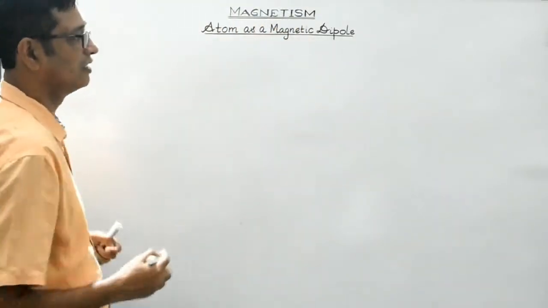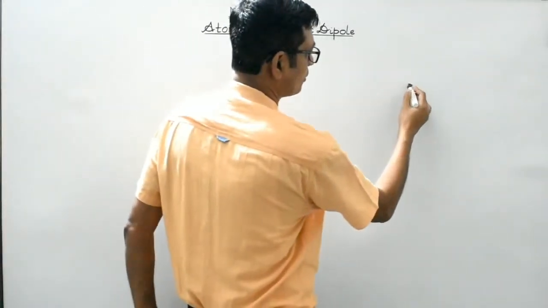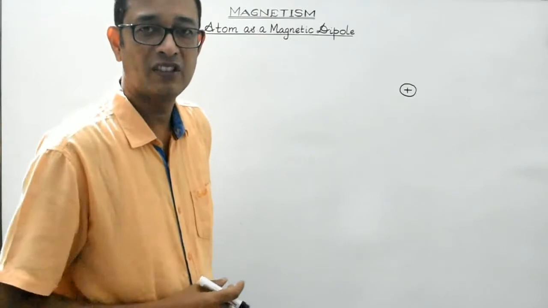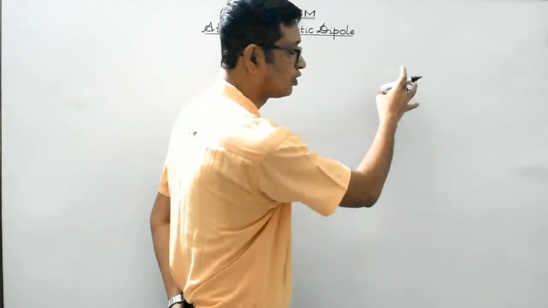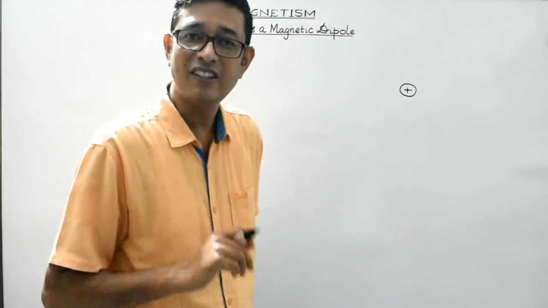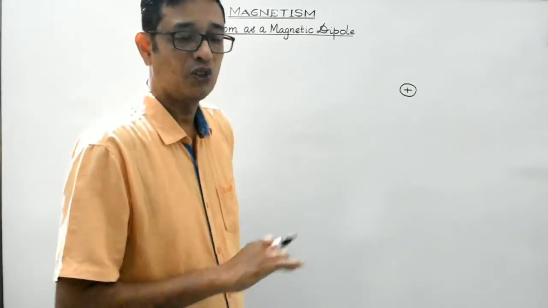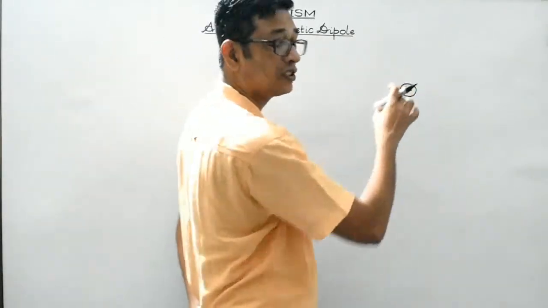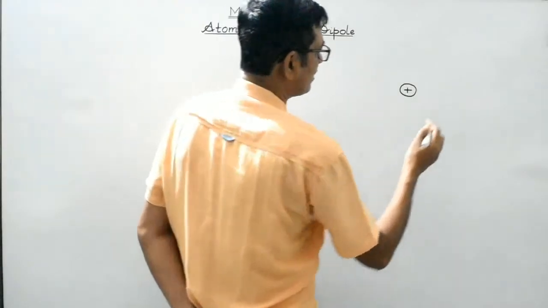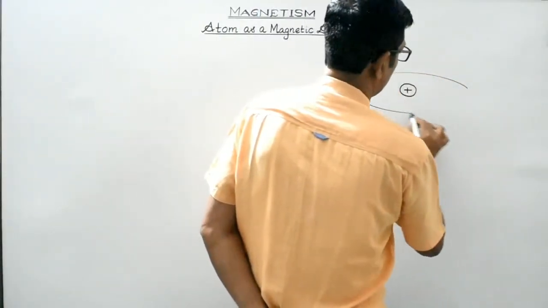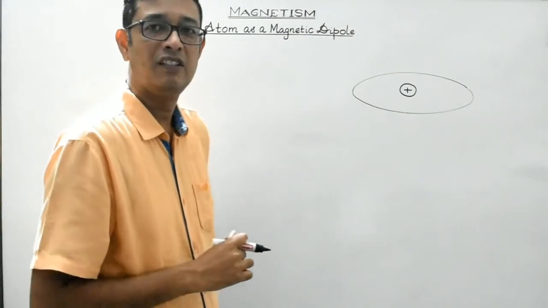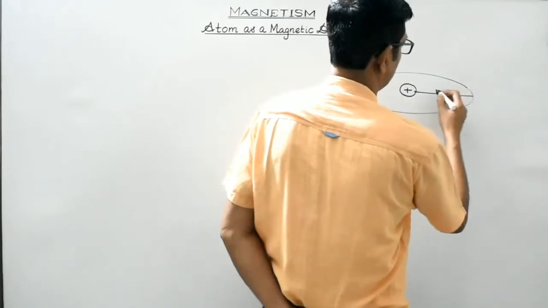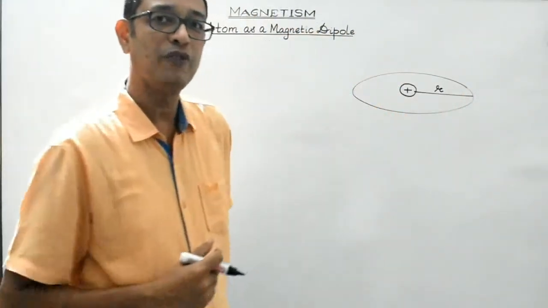So students, let's consider this to be the positively charged nucleus. Obviously you are aware, neutrons and protons are the constituent particles of the nucleus, isn't it? Neutrons are electrically neutral, protons are positively charged. So they collectively form nucleons. So this is a nucleus having positive charge. And let us consider this to be a particular orbit of a given radius, right? Suppose its radius is r.